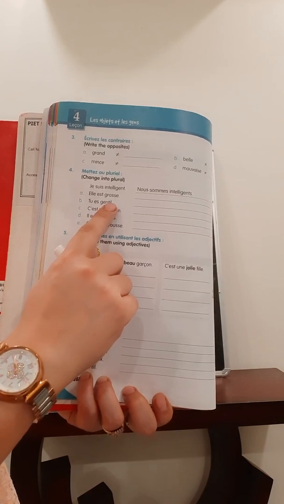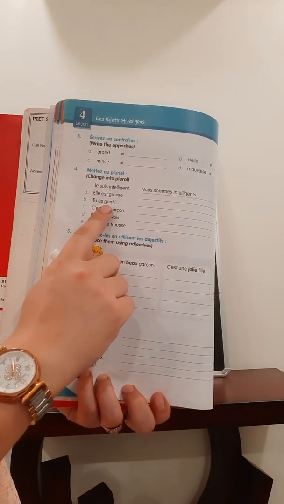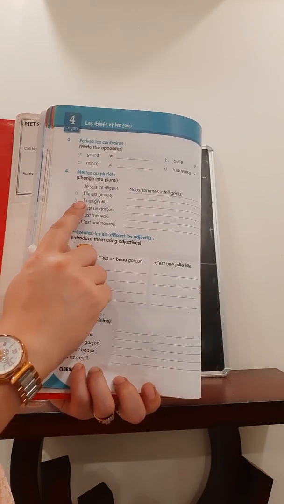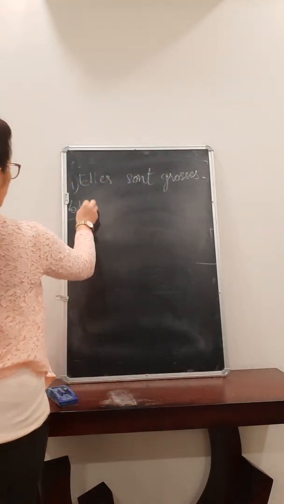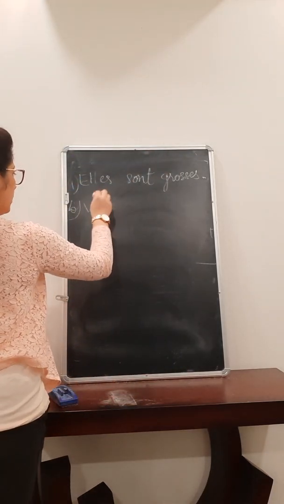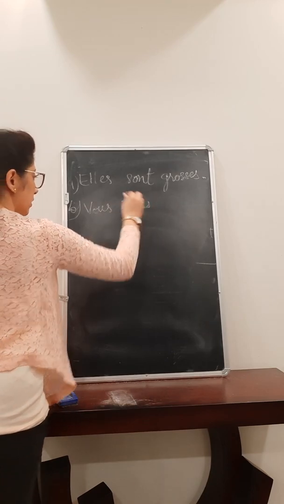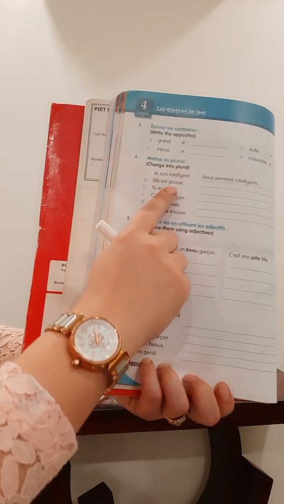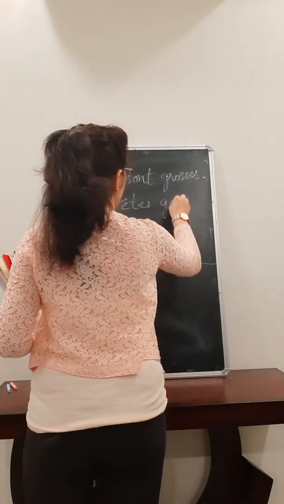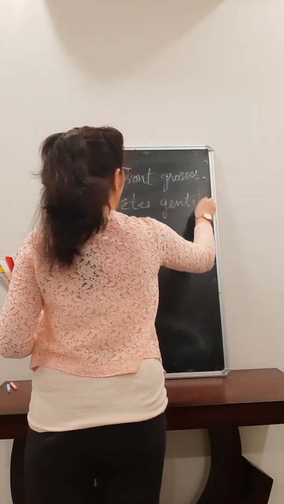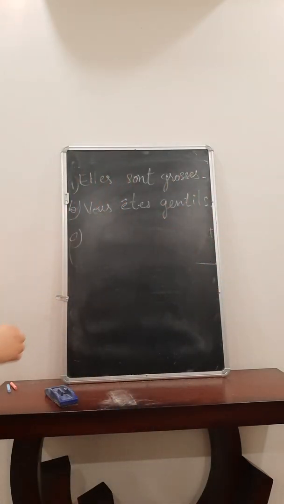Tu es gentil. You are gentle. What is the plural of tu? That is vous. And the verb is être. So vous êtes. Then gentil will take S. Vous êtes gentils. You all are gentle. Right? Then C part.